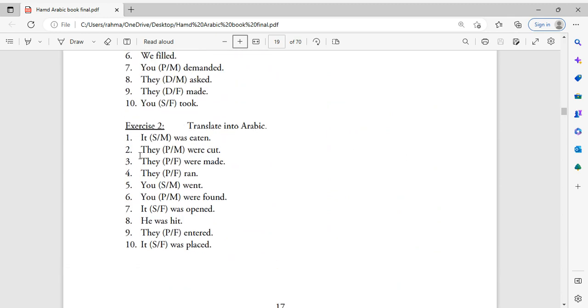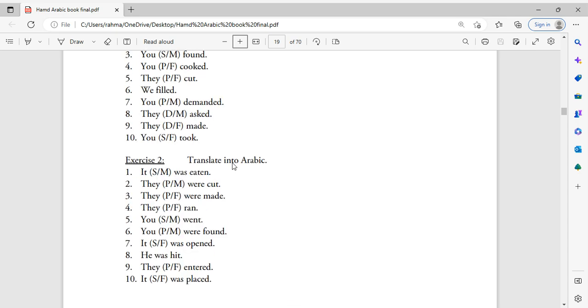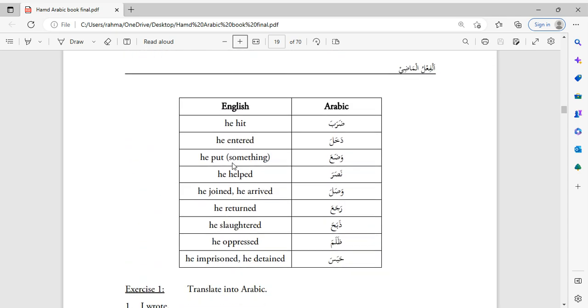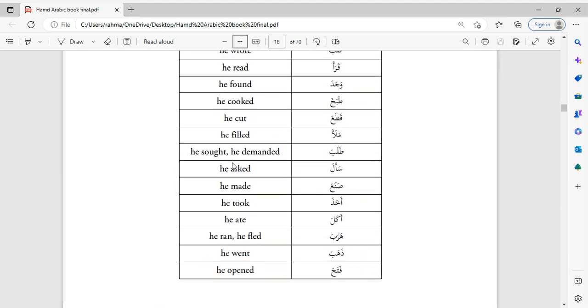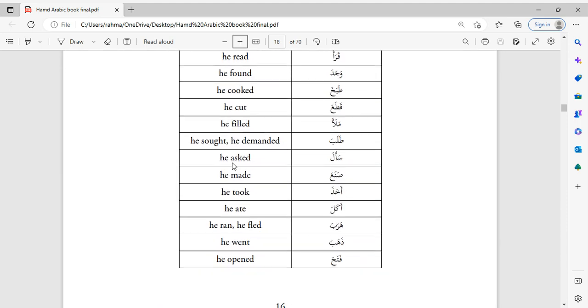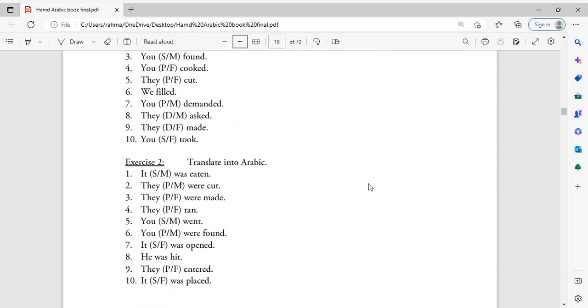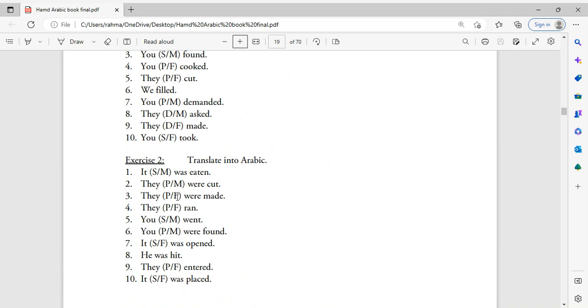Let's do another example. They were made. This is plural, feminine. Okay, so what is the verb for making? Let's look at the table here, the word list. The word for making is صنع. صنع means he made. We want to say they were made, plural feminine. Notice here, the doer of the verb is not being mentioned. They were made. We don't know who made them. We just know that they were made. So the doer is not being mentioned. This tells us that we will be using the passive voice.